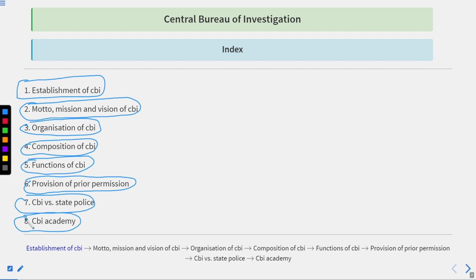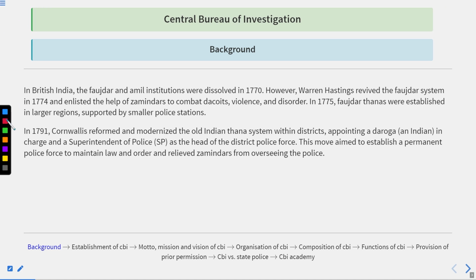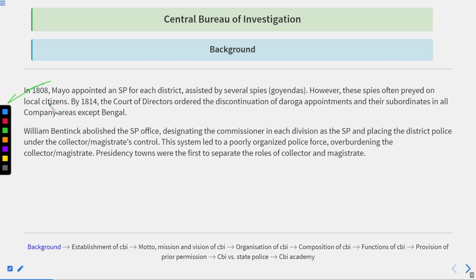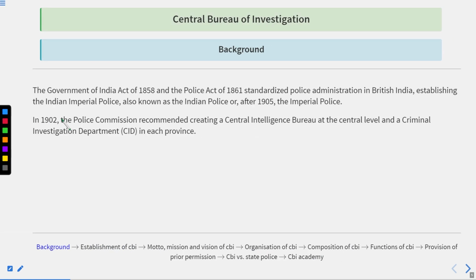But apart from this, I had taken you for a tour of the background, which we had discussed in the previous lecture. Like how the FOSDAR and the ML systems, which were existing in India, got dissolved and then how the British officers revived them, what modifications were done by Cornwallis, thereafter what Lord Mayo introduced, what was the impact of the Charter Act of 1830 on the policing system in India, and how William Bentinck gave his contribution to the force.